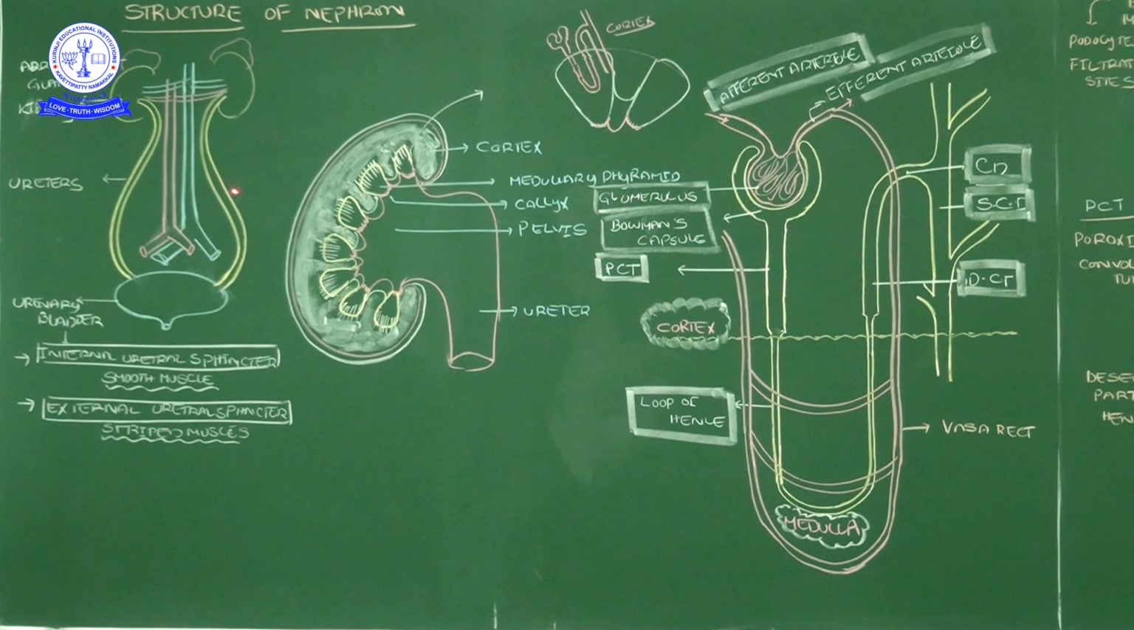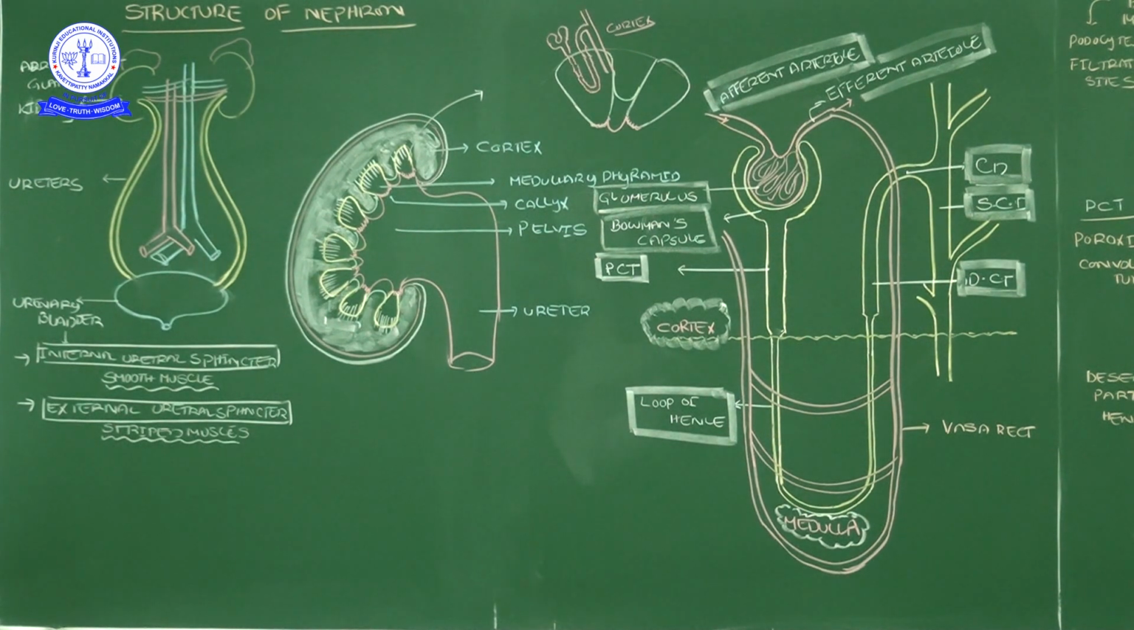That was some context about the internal structure of a kidney. Now, today's topic is the structure of the nephron. This nephron is located inside the kidney. Each kidney contains 1 million nephrons. Where are they located?